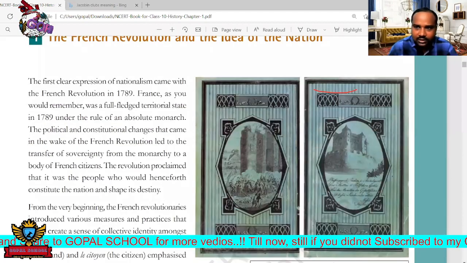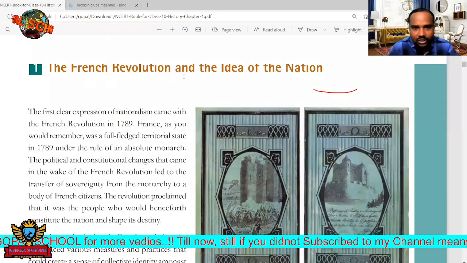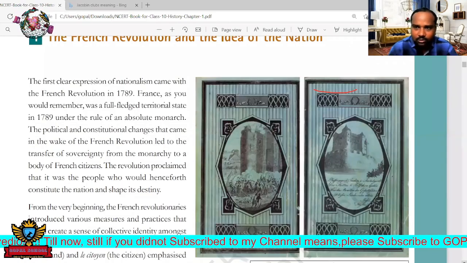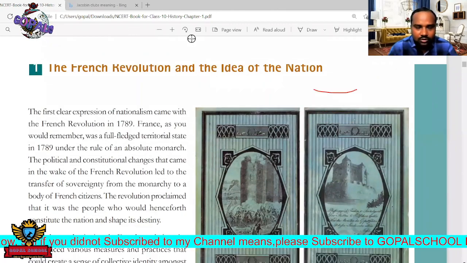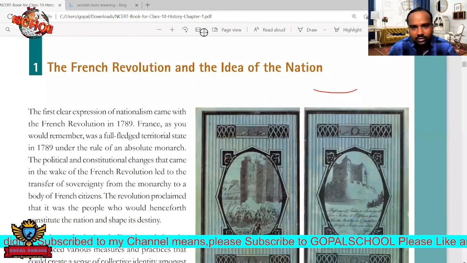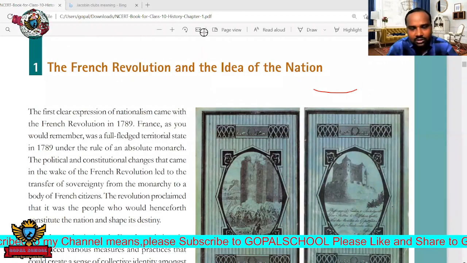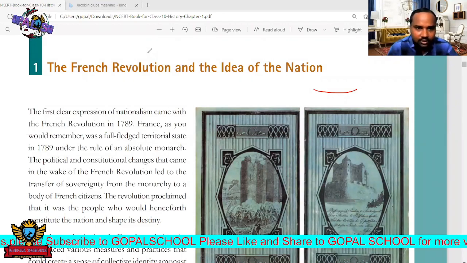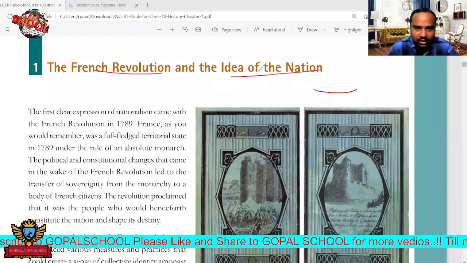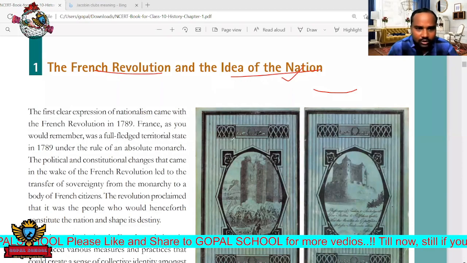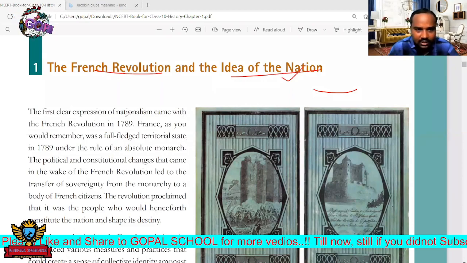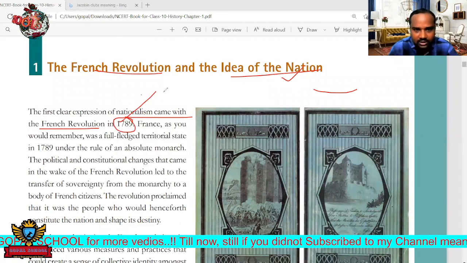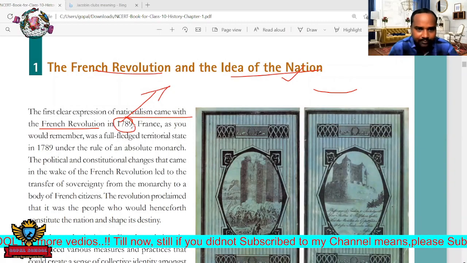The first subchapter is the French Revolution and the idea of the nation. This is totally about nationalism, how these European countries started nationalism, or the building of their own nation. If you see this picture, nationalism came with the French Revolution in the year 1789. 1789 is the period when the French Revolution started.